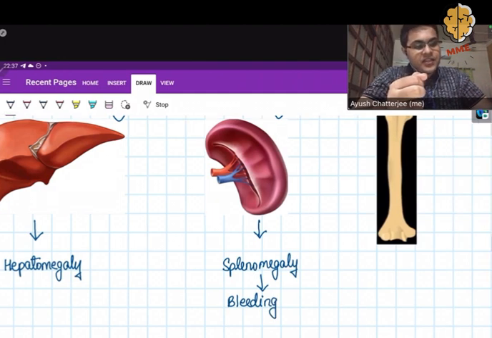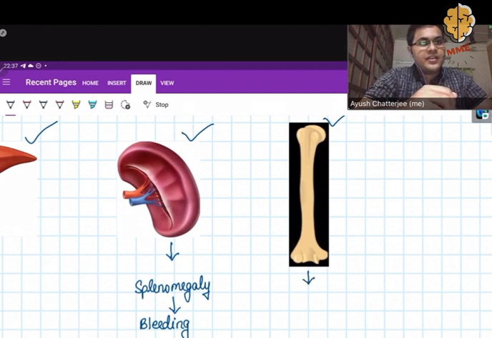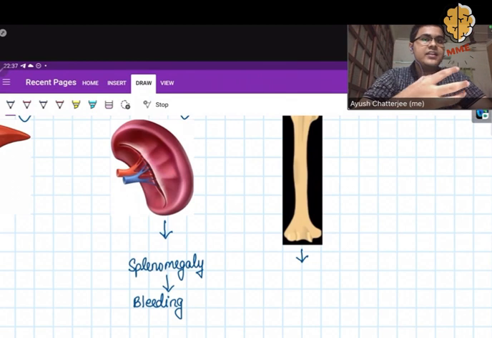Now last of all, if the Gaucher cells accumulate in the bone marrow, very peculiarly they get stimulated and secrete large amounts of cytokines. They cause inflammation and fibrosis.